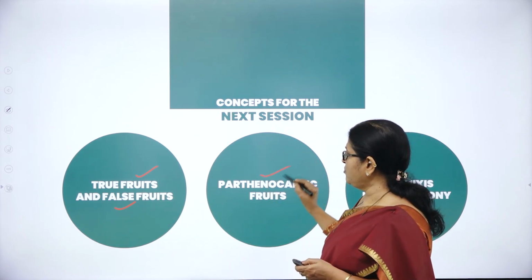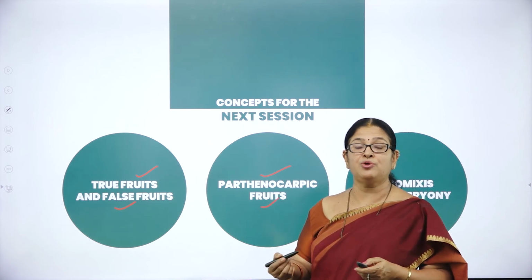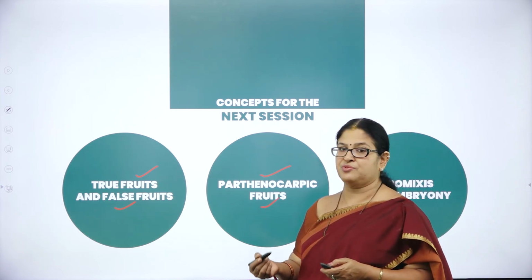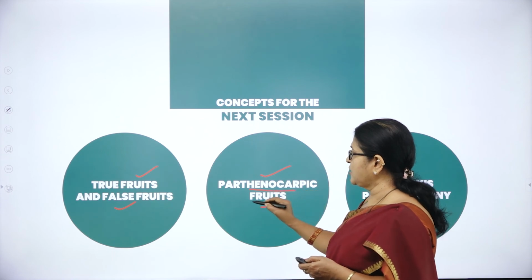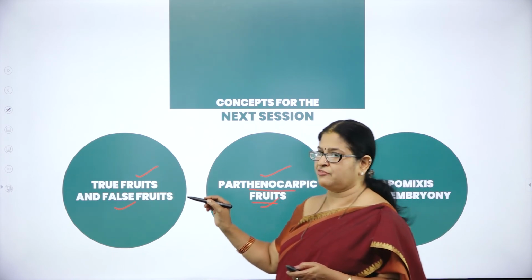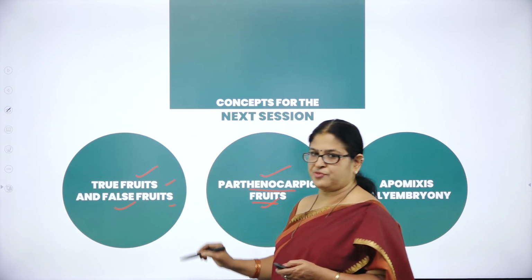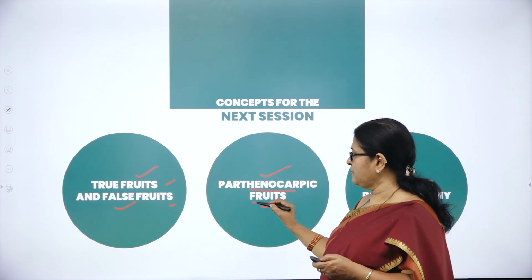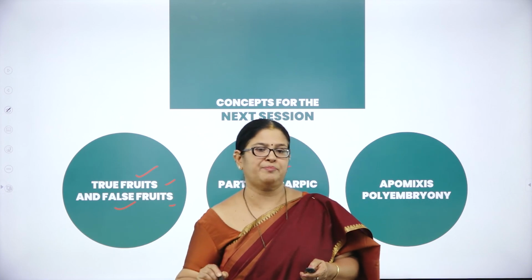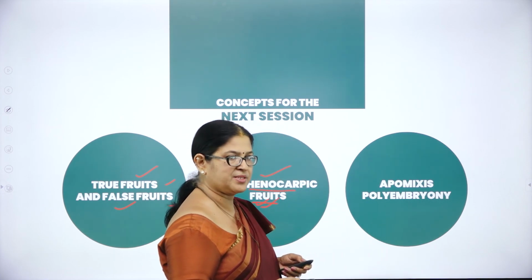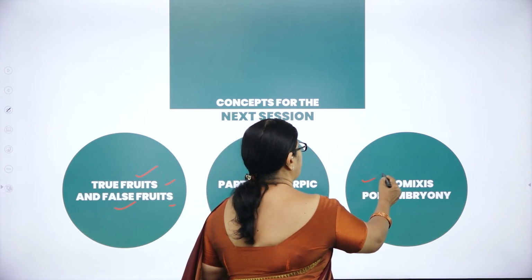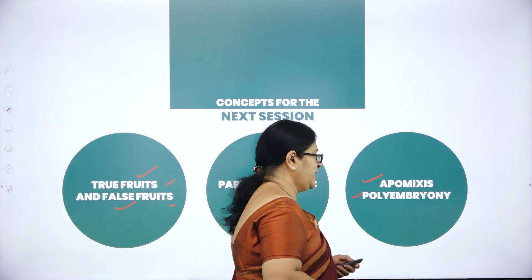Then you will be studying the seedless fruits. How do we get seedless fruits? About the parthenocarpic fruits. What do you mean by parthenocarpic fruits and what are the examples? And a very important phenomenon called apomixis and polyembryony.